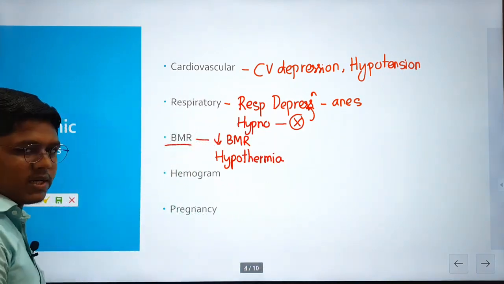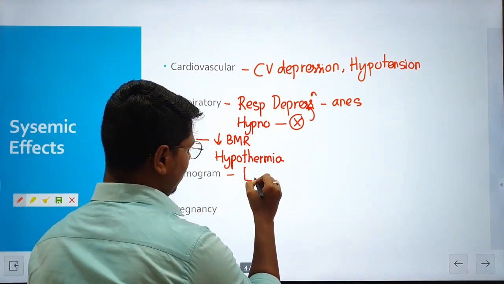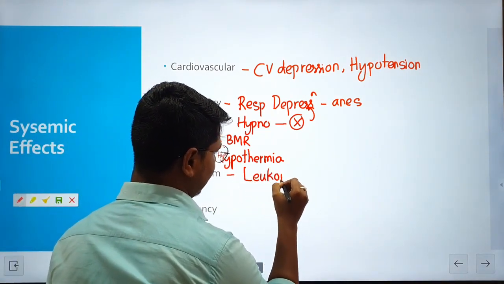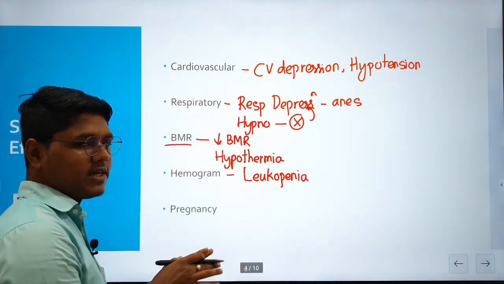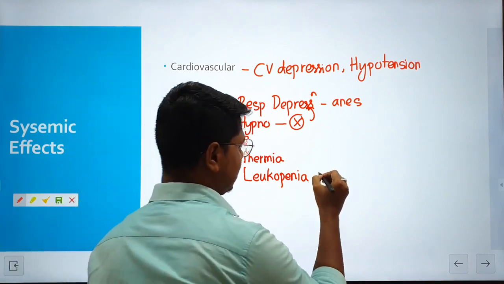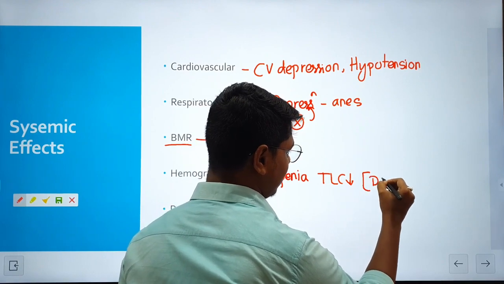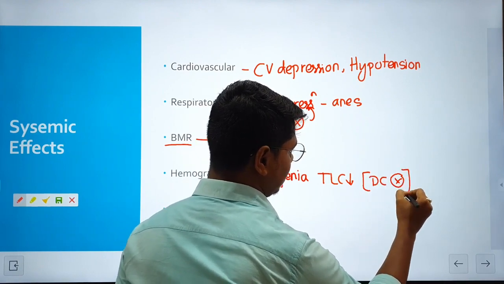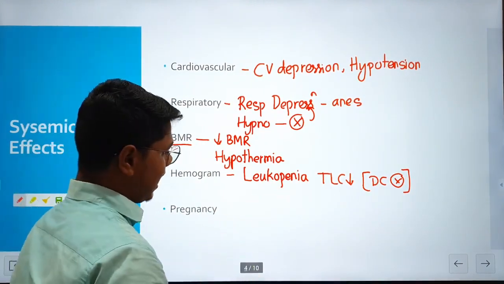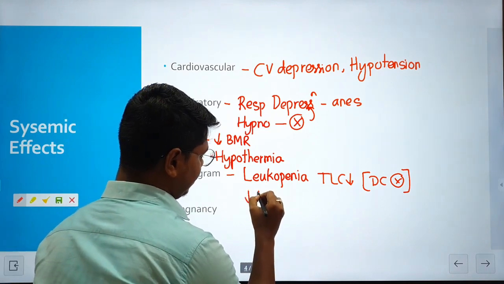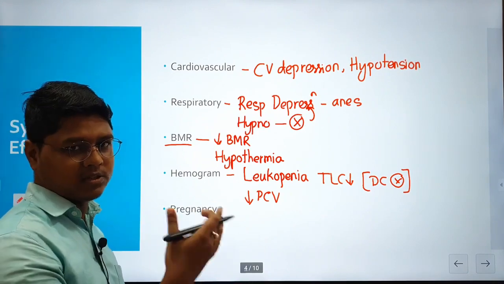Next, hemogram: what is the effect of barbiturates on the blood? You will find leukopenia, a reduction in the leukocyte count. This is a reduction in absolute numbers, that means the TLC will decrease, but the DC, the differential count, does not change. The fraction of different cells remains the same, but their absolute count decreases. You will also find low PCV, packed cell volume, due to the sequestration of blood in the spleen.